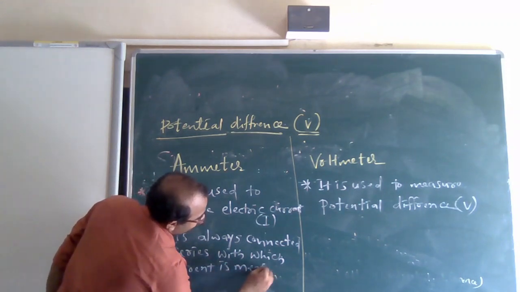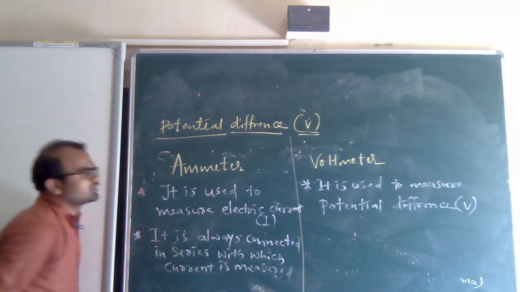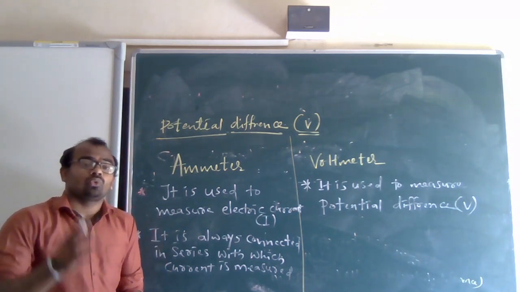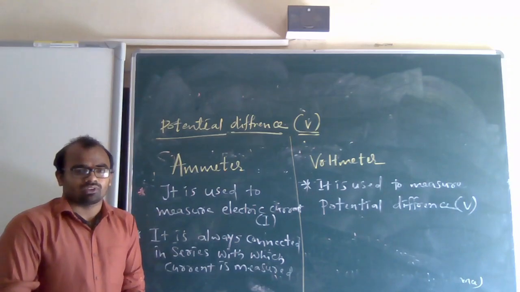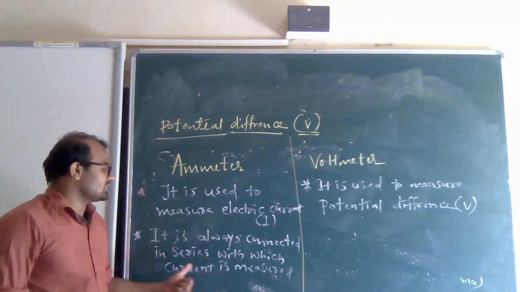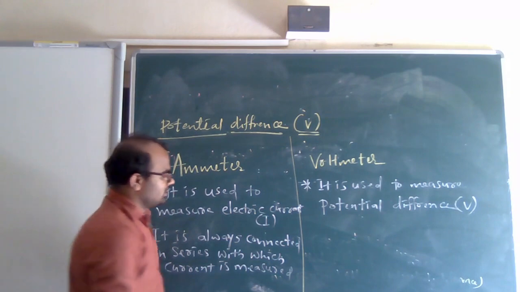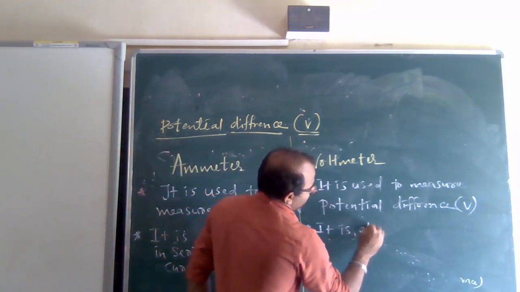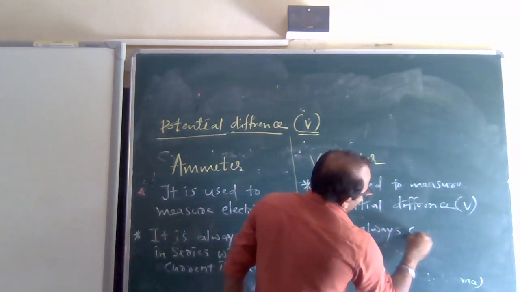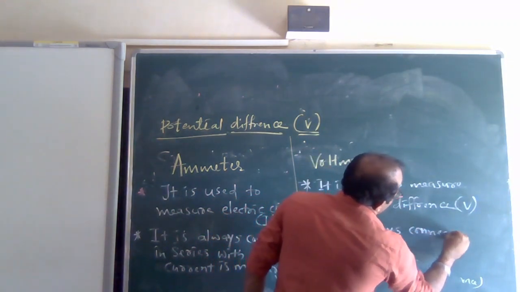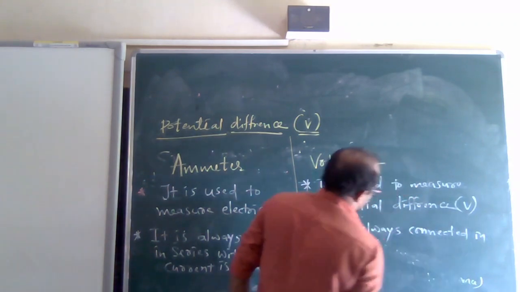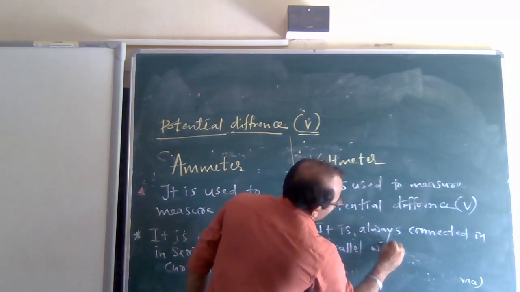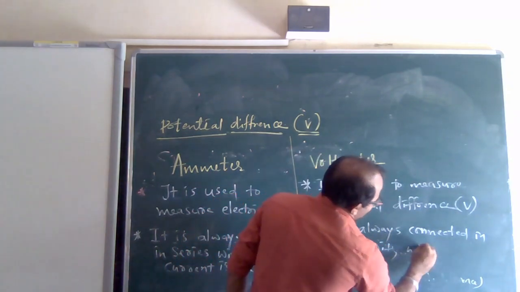See, we are connecting this one in series, in which current is measured. With which instrument are we connecting in series? With which current is measured. So the ammeter is always connected in series with which current is measured. Similarly, the voltmeter is always connected in parallel with which voltage is measured.